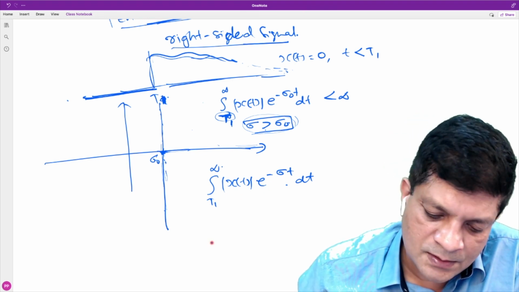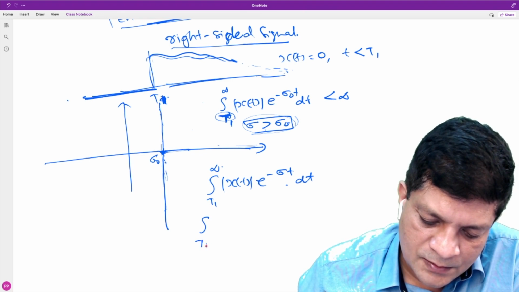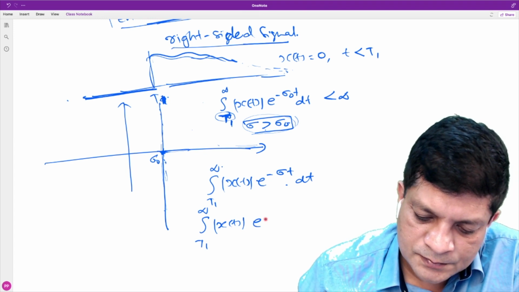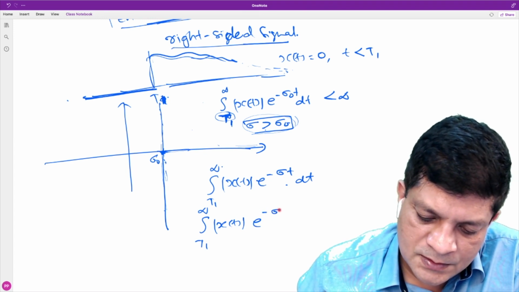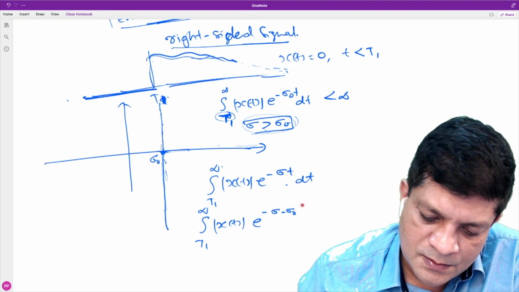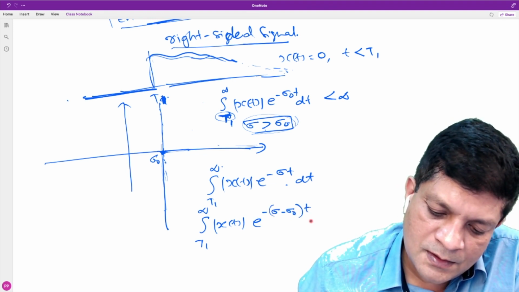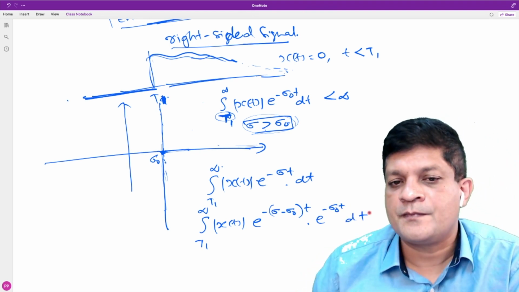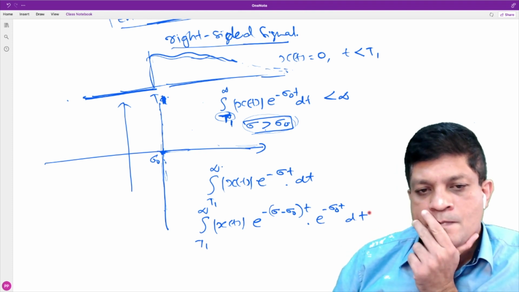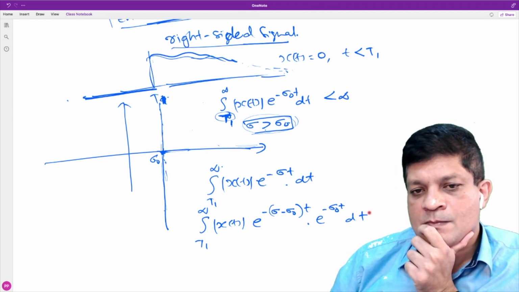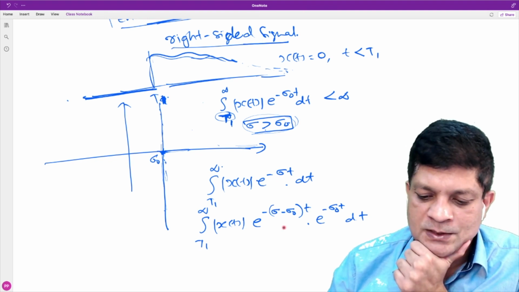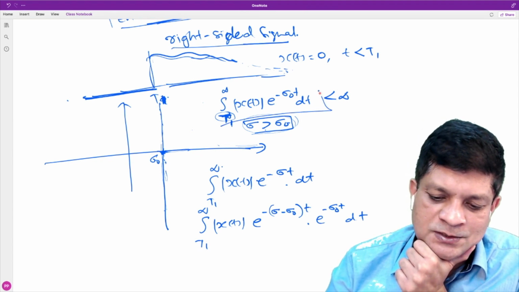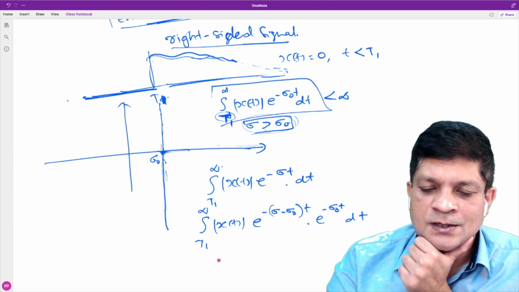Now, can we write this in terms of sigma naught? The integral from t1 to infinity of |x(t)| e^(-sigma naught t) into e^(-(sigma minus sigma naught) t) dt. Why am I writing it like this? Because we already know that this part is finite. Now we are writing it in terms of that.